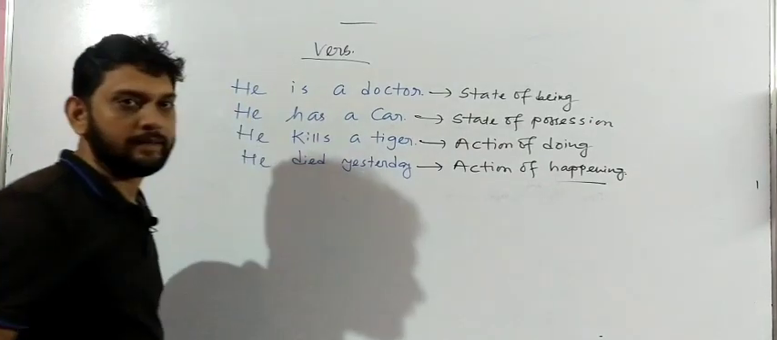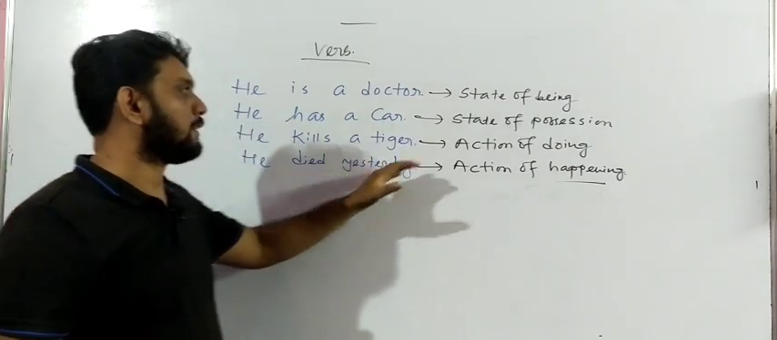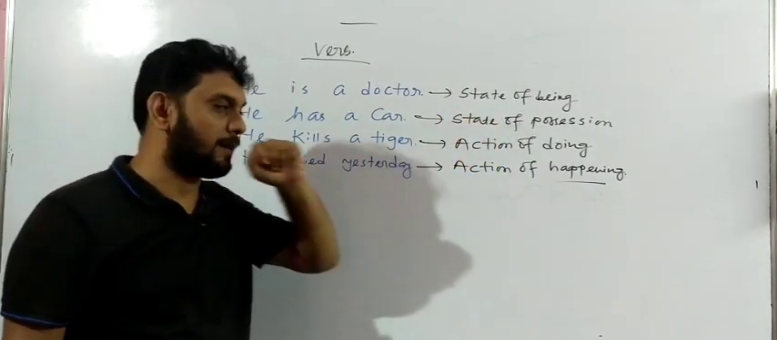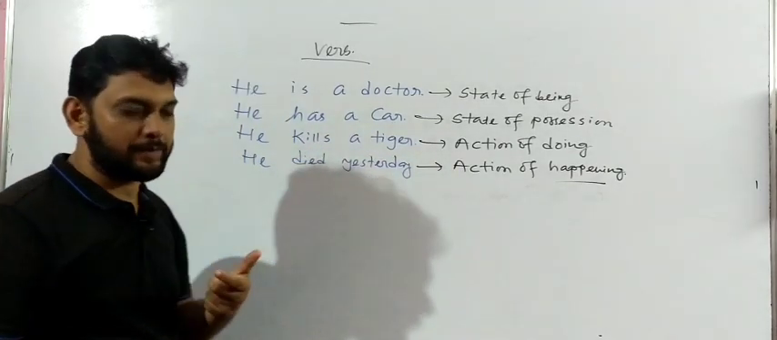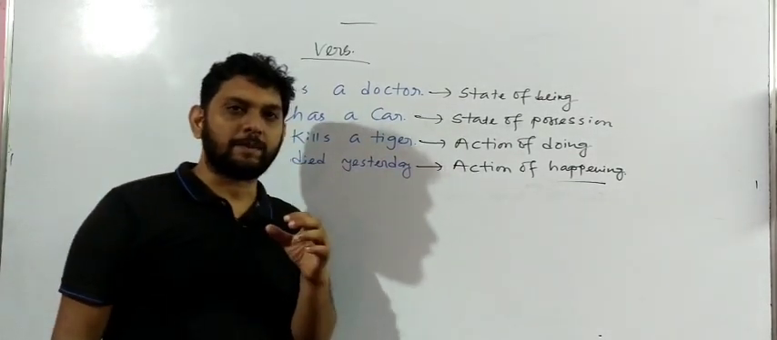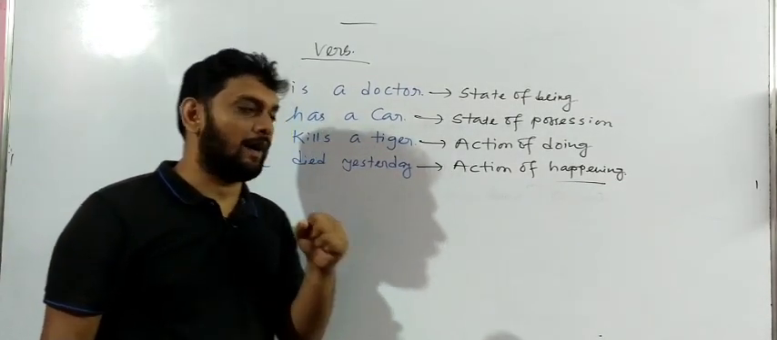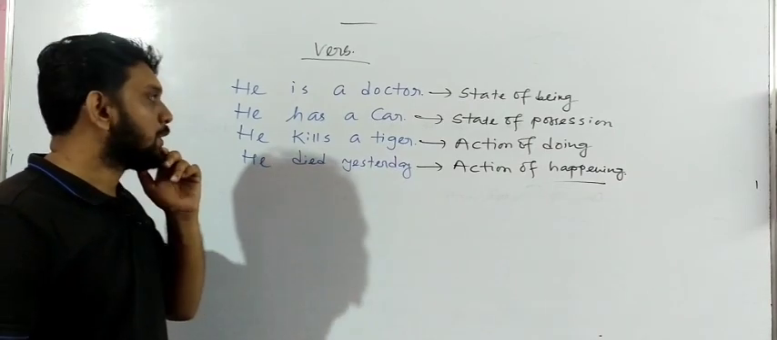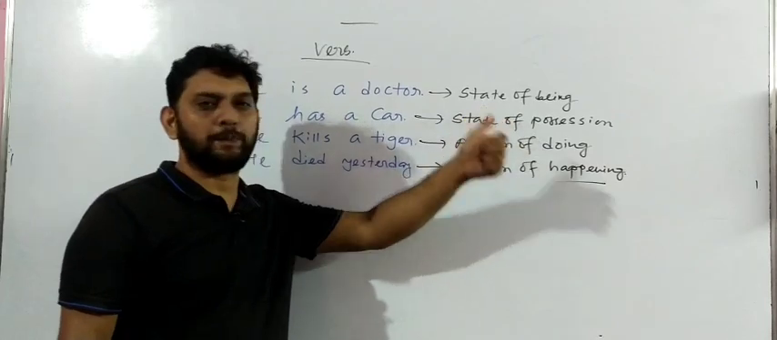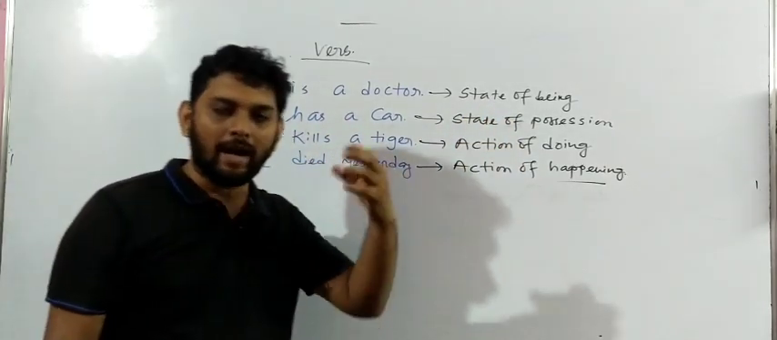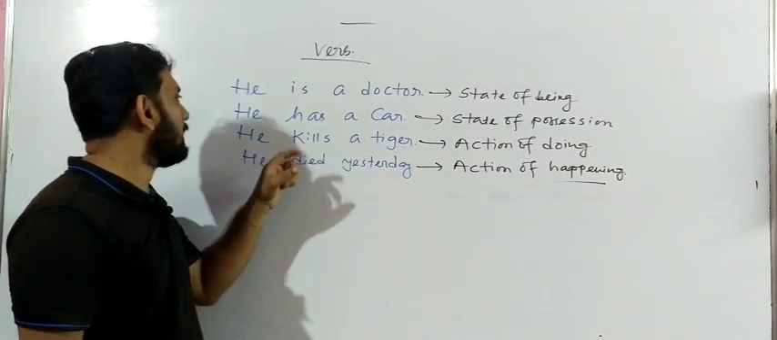Now let me clarify it. Let me tell you what it means. What I have written here, he is a doctor, it refers to state of being. What does state of being mean here, my friend? State of being means what? It always talks about the identity of a subject. What? Identity of a subject, or you can say how the subject feels or how somebody is. So here we only write that he is a doctor. I have written over here state of being. State of being always refers to the identity of the subject. What I have written, he is a doctor.